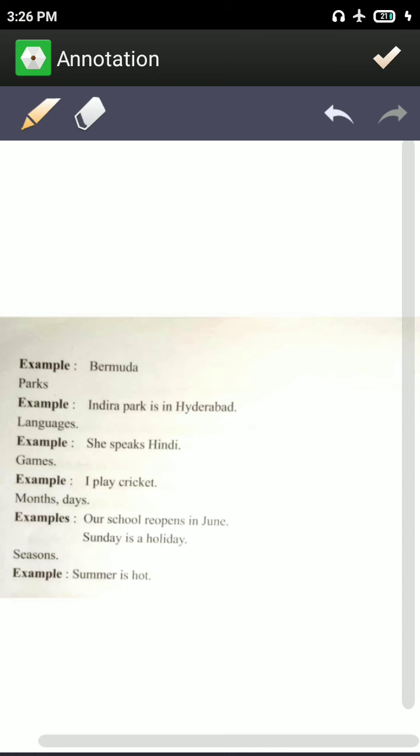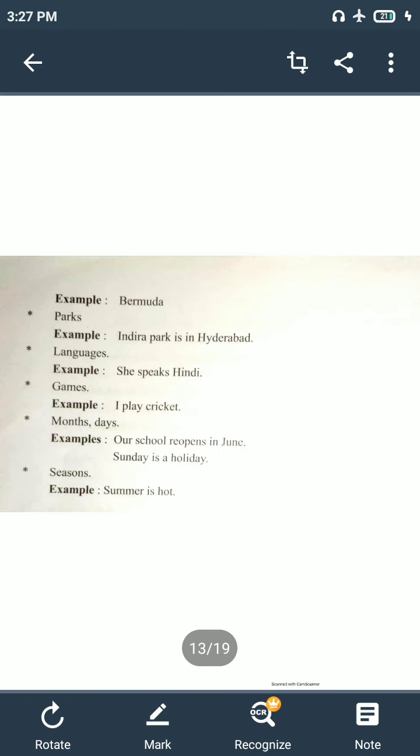Before a language, don't use THE. She speaks Hindi is correct; she speaks the Hindi is wrong. Before games, don't use THE. You say I play cricket. Don't say I play the cricket. Before days, don't use THE, like Sunday is a holiday. Don't say the Sunday is a holiday. Seasons: summer, winter, spring. Don't say the summer, the spring. Just say summer is hot. Don't say the summer is hot.